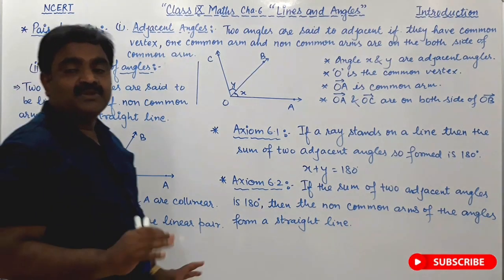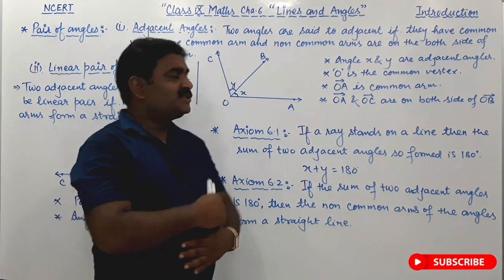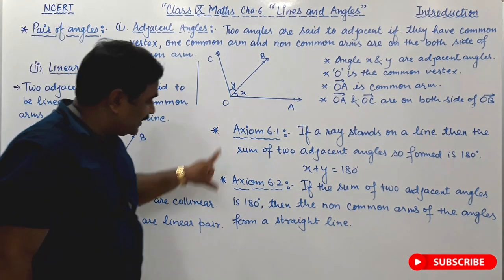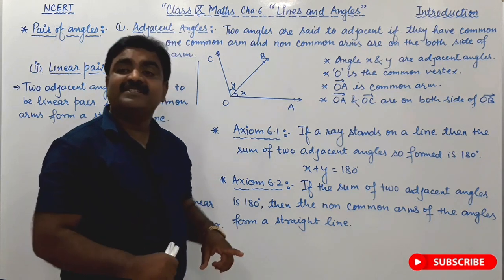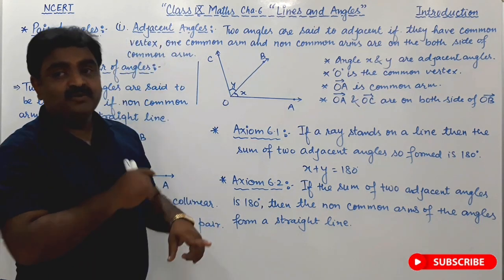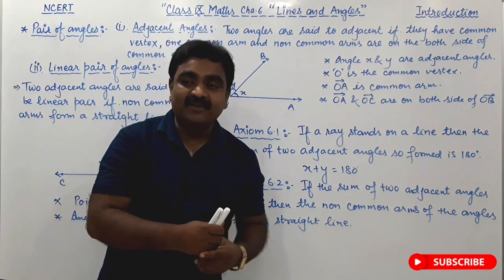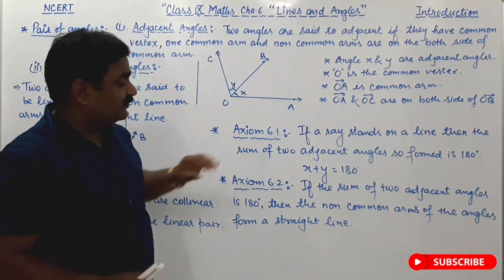Understood? So dear students, based on this linear pair angles, we have two axioms, and you know that an axiom is not to be proved. Why? Because they are the universal truth. So we are not going to see the proof of this.